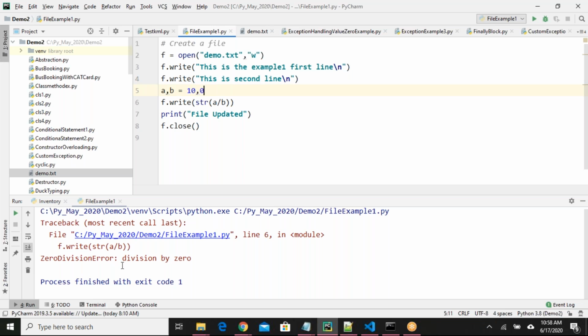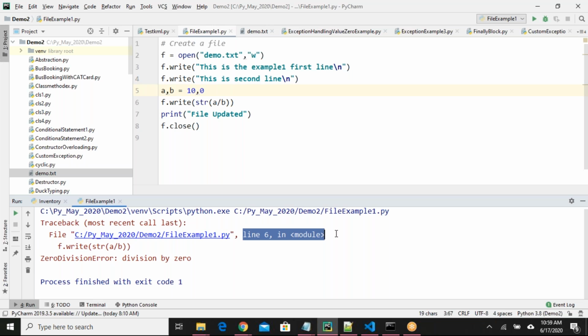In line number 6, I got the exception, so line number 7 and line number 8 are not executed. When line number 8 is not executed, f dot close, the file is not closed properly. So our program is not correct. It is not following the correct standards. I must close my file object once I have used my file operations.